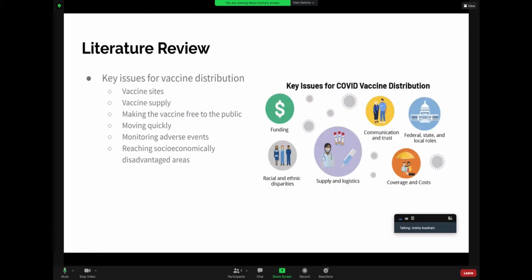So when looking for literature on how to solve this problem, we saw a lot of key issues for vaccine distribution. Some of these problems included vaccine sites, vaccine supply, making the vaccine free to the public, moving quickly, there is a 2-week span between each dose, monitoring adverse events such as opening vaccines too early or no-shows at appointments or even catastrophic events, and lastly, most importantly, reaching socioeconomically disadvantaged areas as well. Next slide.